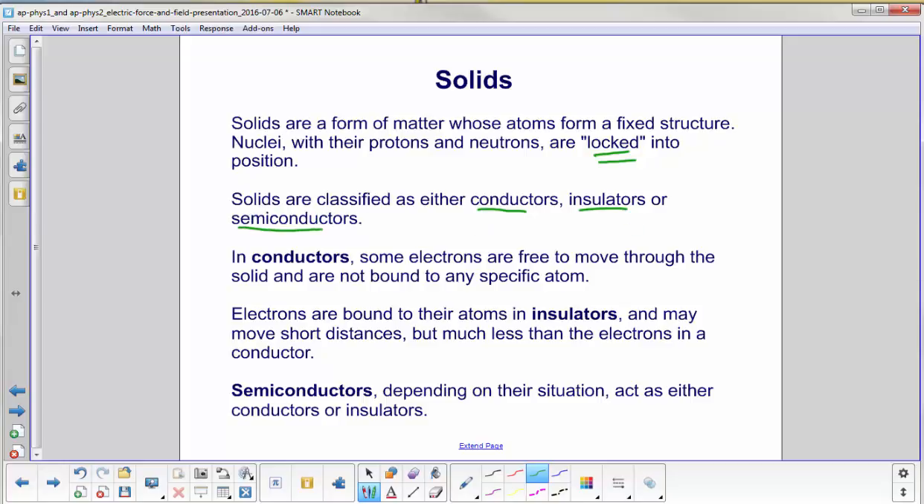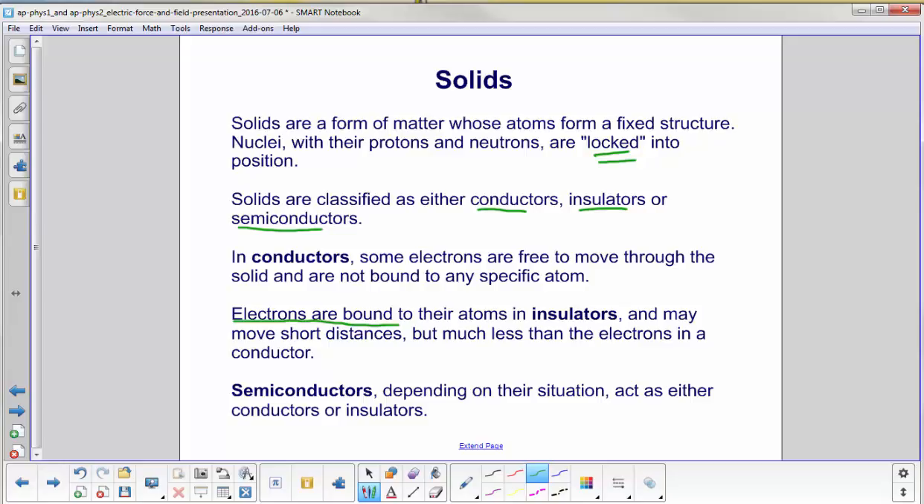In conductors, some electrons are free to move through the solid and are not bound to any specific atom. In insulators, on the other hand, the electrons are bound. They can move short distances, but much less than the electrons in a conductor.